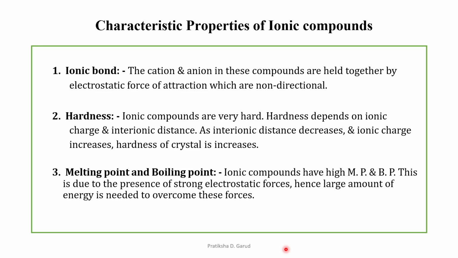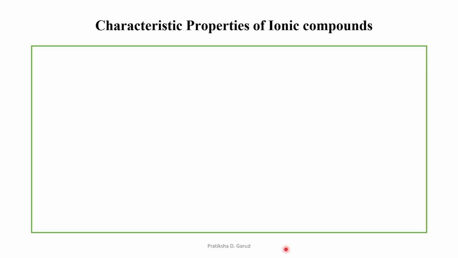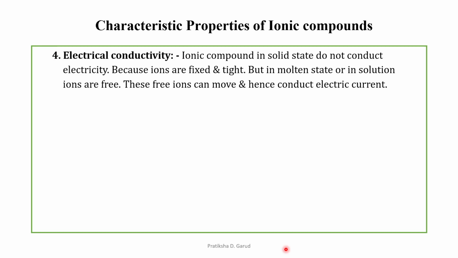Then the third property is regarding the physical constants, that means the melting point and the boiling point. The ionic compounds generally have a high MP and BP. Why? Because, due to the presence of strong electrostatic force of attraction, they require a large amount of energy to break the bonds between the cations and anions. And as they require more energy, we can say that they have a higher MP and BP.